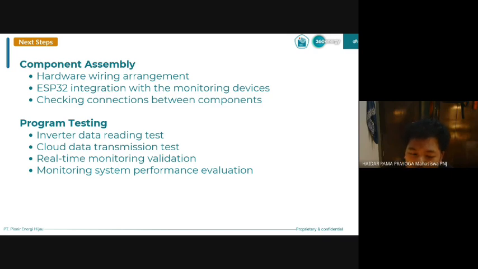I have a question for you guys. Could you explain more about the challenges of implementing Modbus TCP communication in your monitoring system?